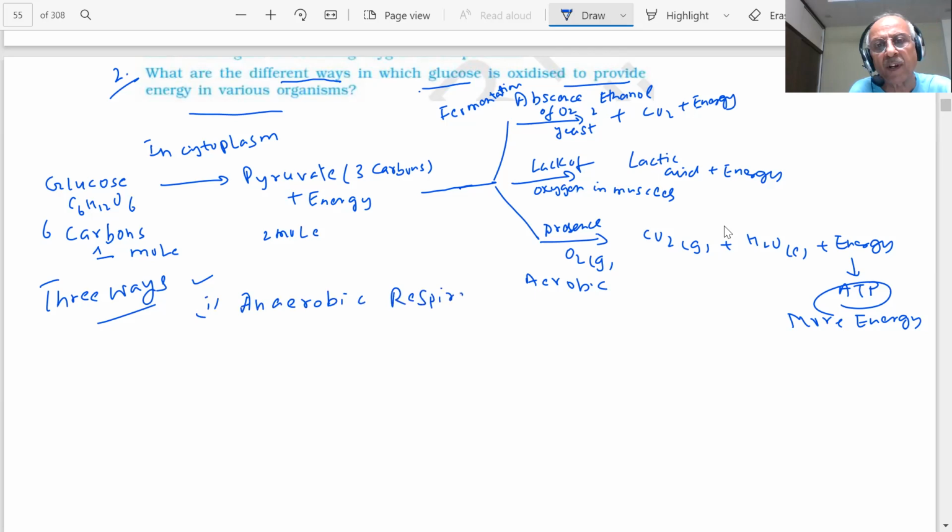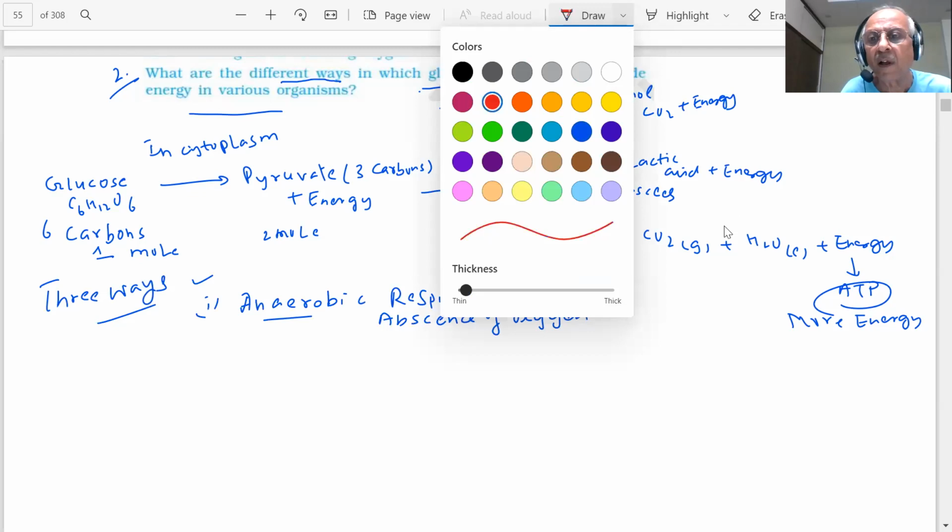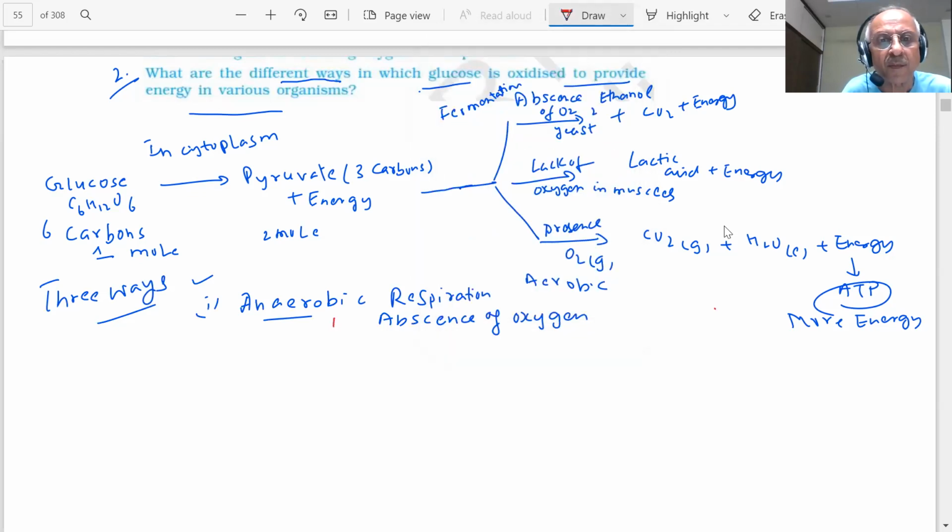We told you anaerobic respiration. This takes place in the absence of oxygen. First process, you can see, absence of oxygen.